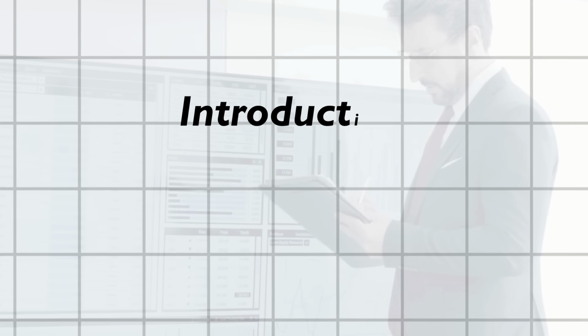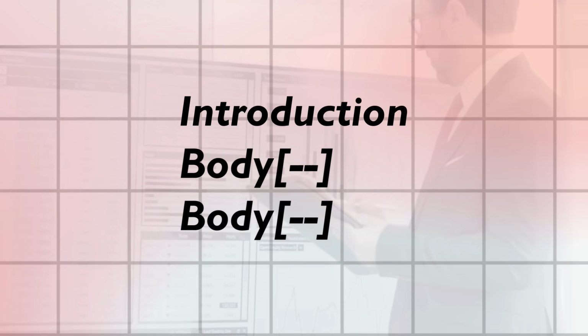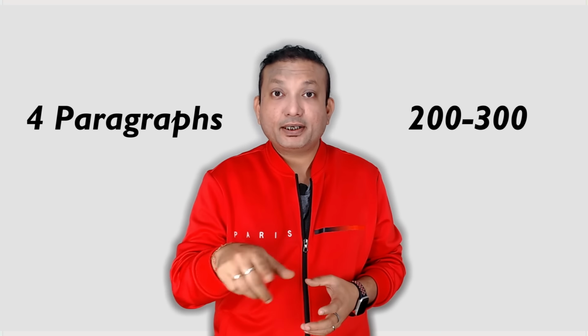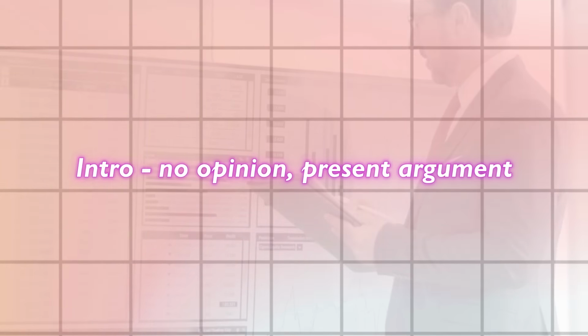So there should be one introduction, two body paragraphs and one conclusion. So overall you are writing 4 paragraphs and the word count has to be above 200 and below 300, but definitely it's advisable. When I talk to you about the template and show you how to write, then I'll talk to you more about the word count. If you see any templates that present your opinion in the introduction itself, that's not the way we write an argumentative essay. We have to present the argument in the introduction. That's the requirement number 2. And when we write the body paragraphs, what do?